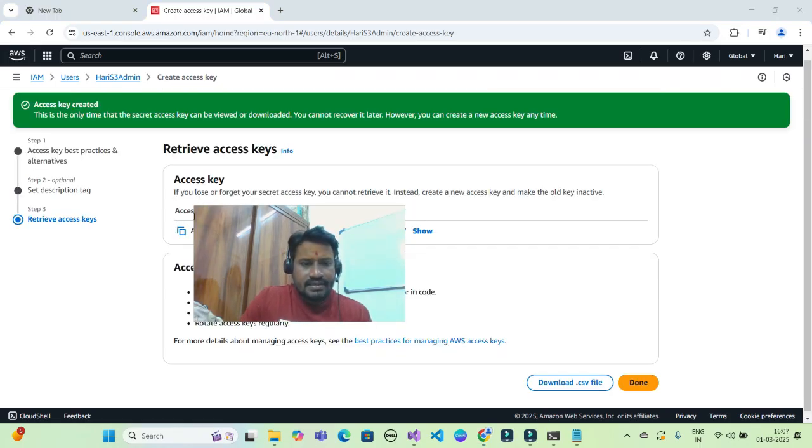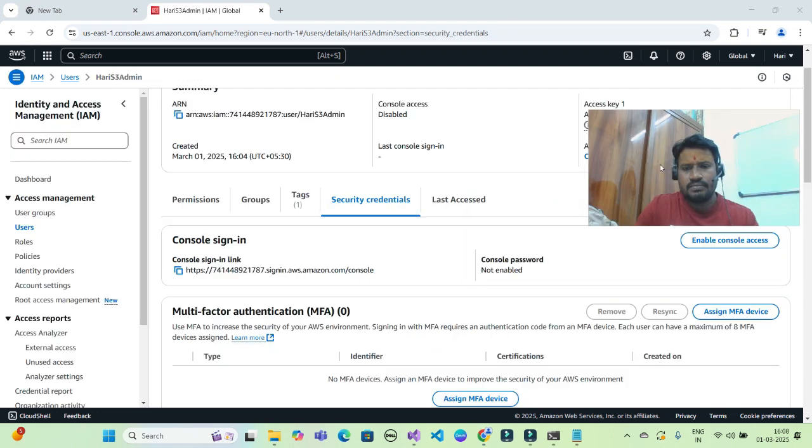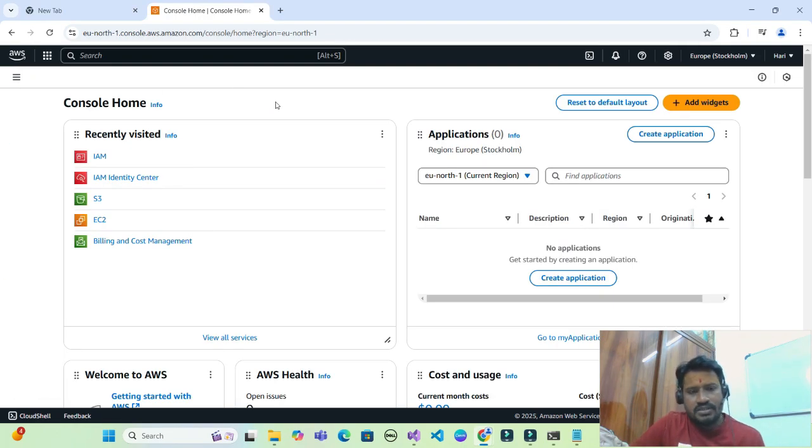Now my access keys are created. Make sure we save them and click on done. As you can see, my access key is created. In our previous session, we have created our S3 bucket. To connect from our web API to this S3 bucket, we have to know the region where we have created it.